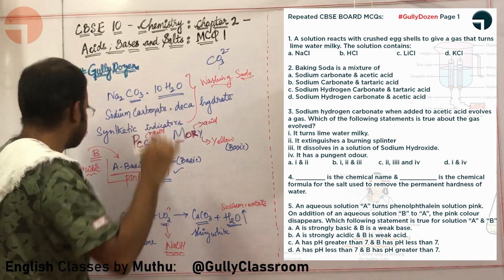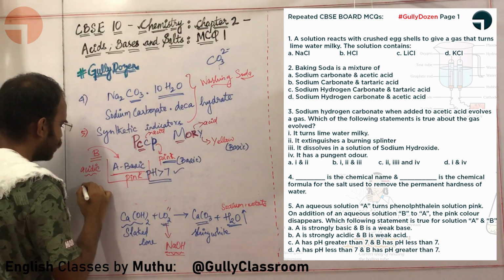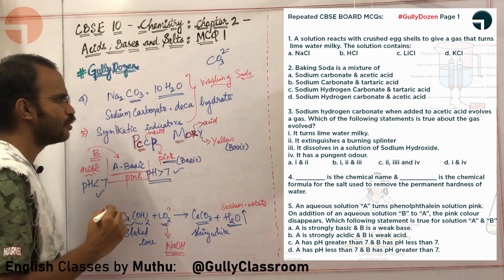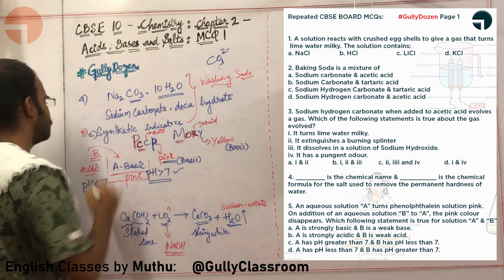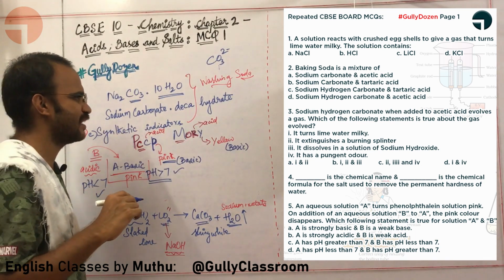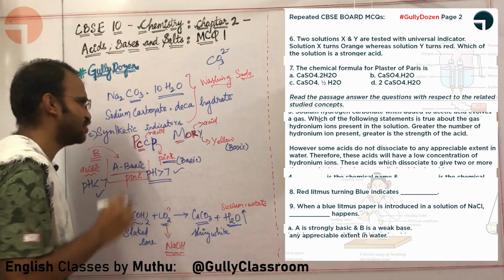What about B? B has a pH less than 7. B is acidic, so the pH of B is obviously less than 7. This is also true. So the answer is option C. Are you able to understand this? Absolutely, sir. Now let us look at the sixth question.